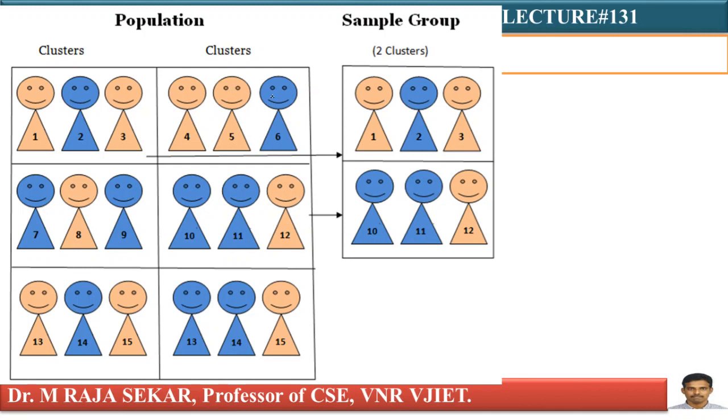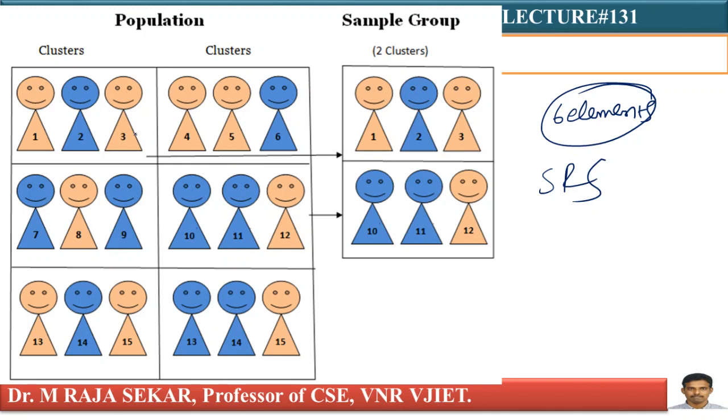For example, if I need 6 elements in my sample, then what I have to do? By using SRS, I must choose 2 clusters randomly. I apply simple random sampling and randomly choose any 2 clusters.